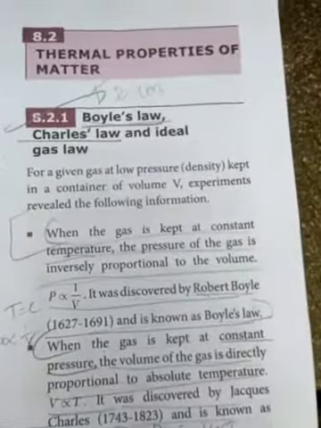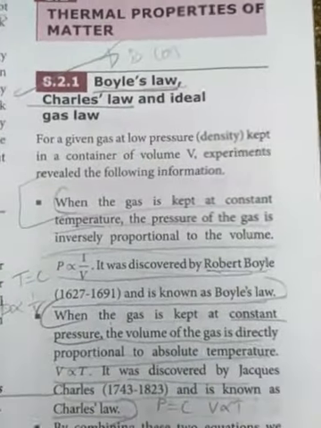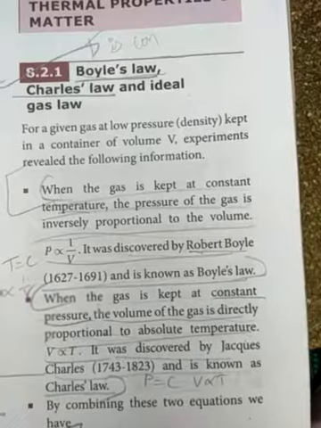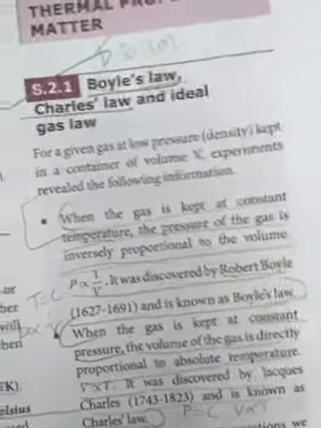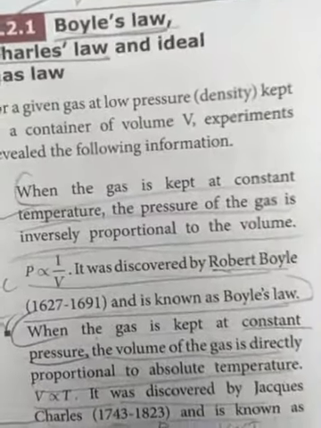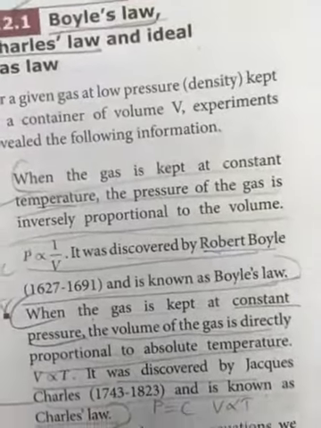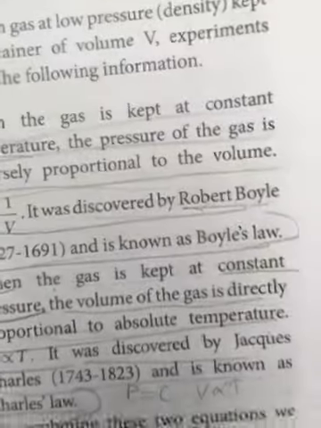The first one is Charles's law. When the gas is kept at a constant temperature, the pressure of the gas is inversely proportional to the volume.